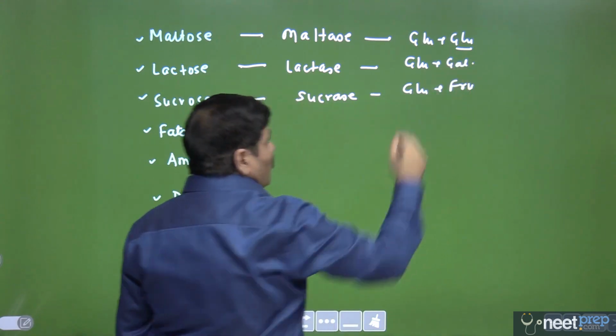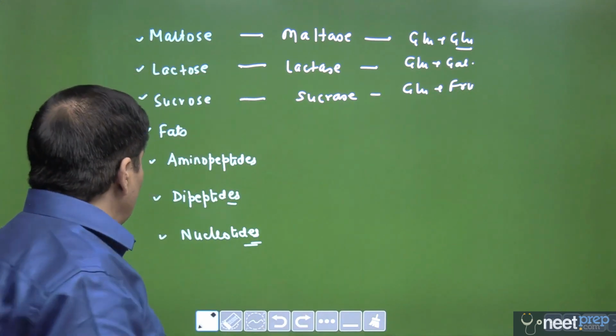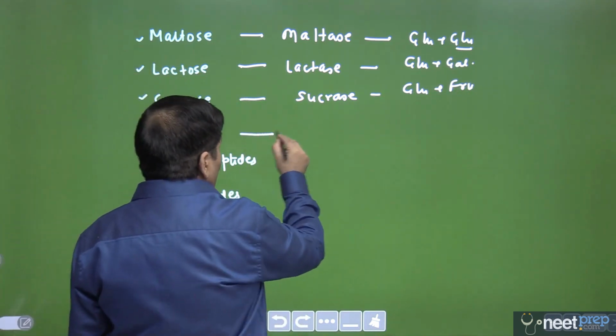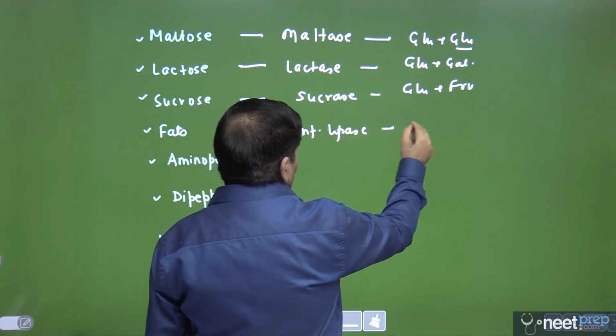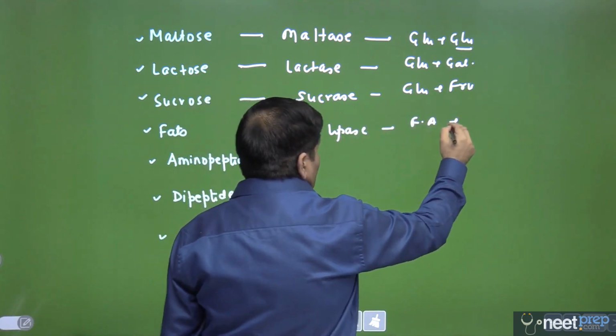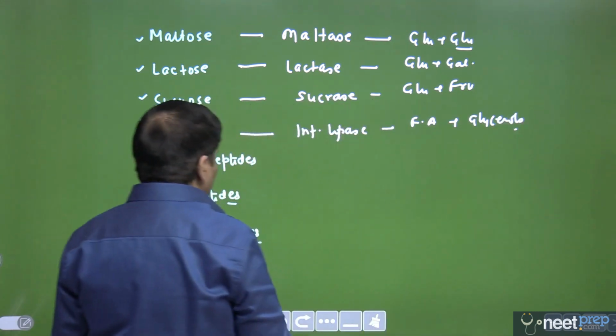And you can see these are the important hexoses, the monosaccharides, the end products of digestion of carbohydrate. And the remaining fat would be acted on by the intestinal lipase, which will hydrolyze it into fatty acids and glycerols. I hope this is now absolutely clear.